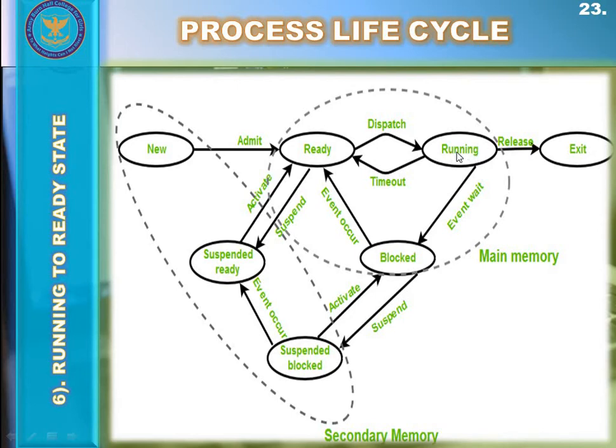If process 1 is greater than process 2, then the CPU continues the execution of process number 1. Otherwise, the CPU would switch to process number 2. If process number 2 has higher priority than process number 1, then the CPU would stop the execution of process number 1. Process number 1 would be transferred back to the ready state by the operating system, and the CPU would start the execution of process number 2.